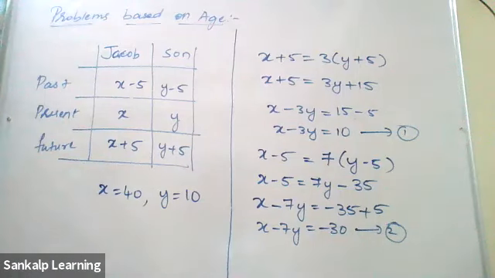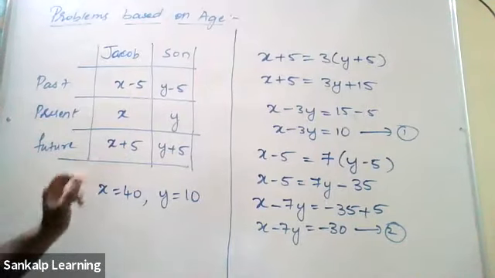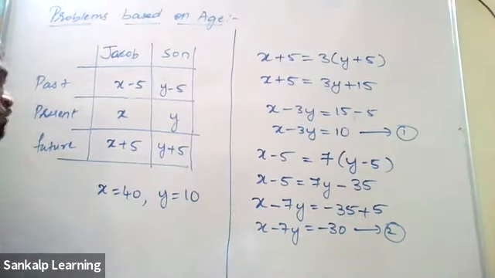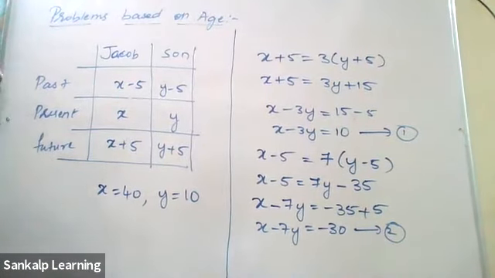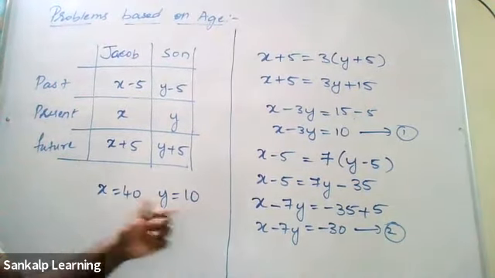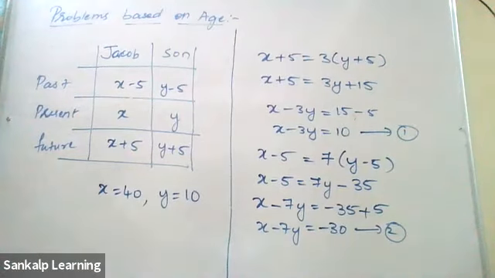You can verify it yourself. 5 years hence, the age of Jacob will be 3 times that of his son. So 5 years later, 45, and this will be 15. 15 3s are 45. That's correct. And remember, the x values and y values in this problem should be positive because we are discussing age.